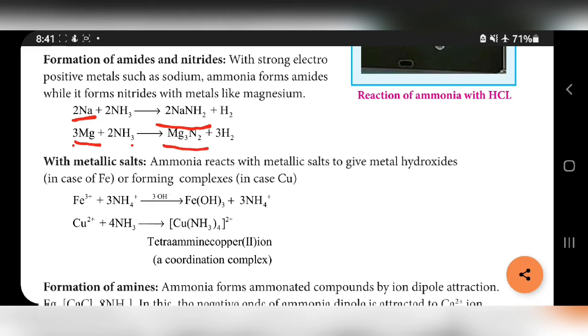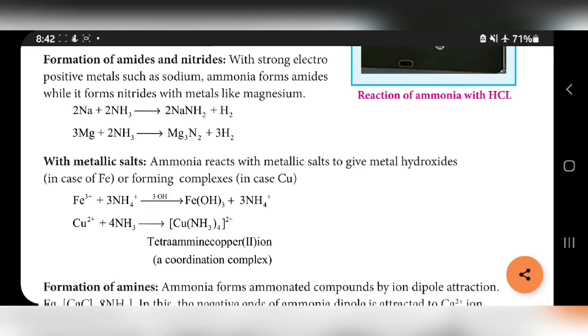So two reactions are possible. With active metals like sodium, it can produce amide, and with a metal like magnesium it can produce nitride salt. In both reactions, see here, hydrogen only is liberated. Here 2 hydrogens are liberated. Here all the 6 hydrogens are liberated. That is the difference.